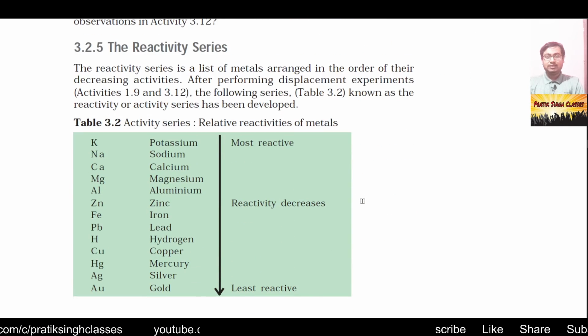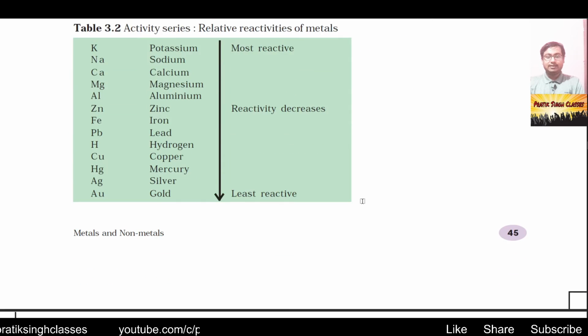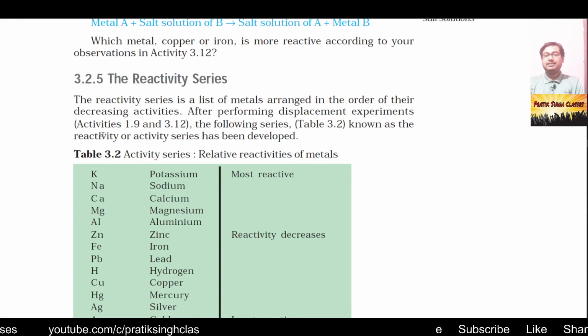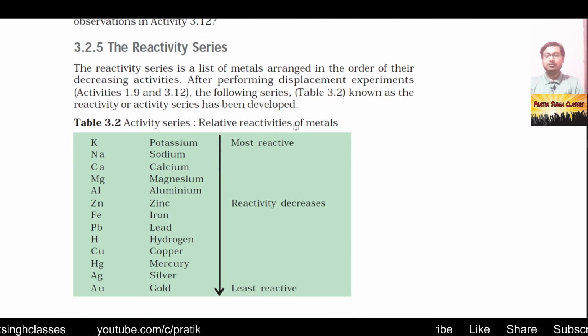Fine. Now coming to section 3.2.5, the reactivity series. The reactivity series is a list of metals arranged in order of their decreasing activities, the first the highest and the last the least. Displacement experiments are best suited for finding out how reactive a metal is with respect to another metal. From activities 1.9 and 3.12, the following series is written in table 3.2. This is also known as the activity series or metal reactivity series.